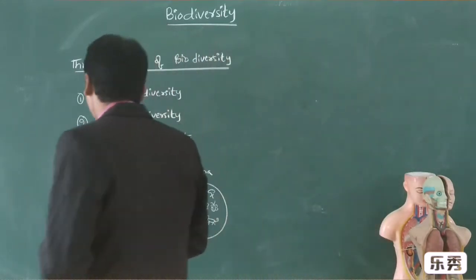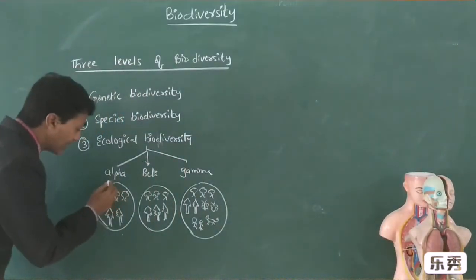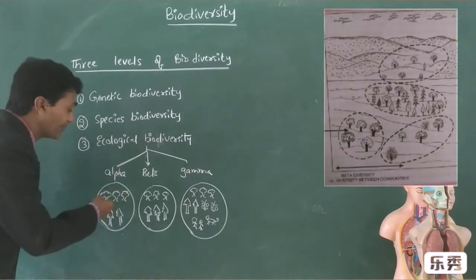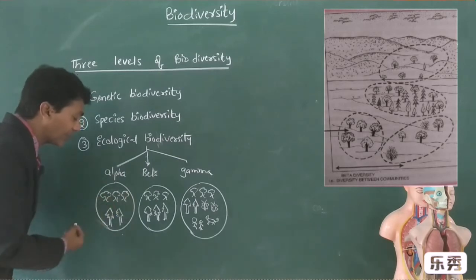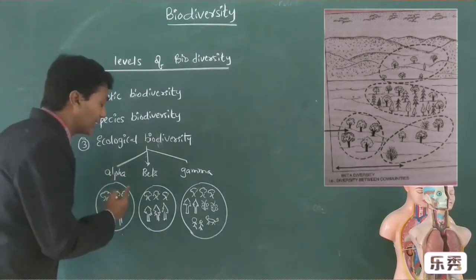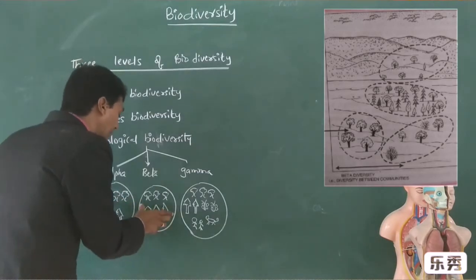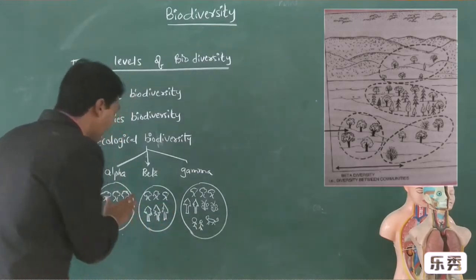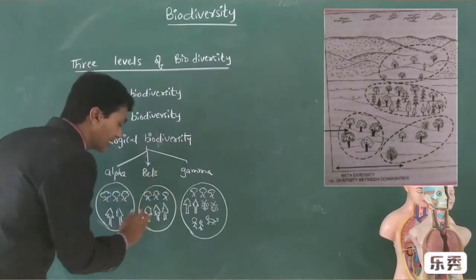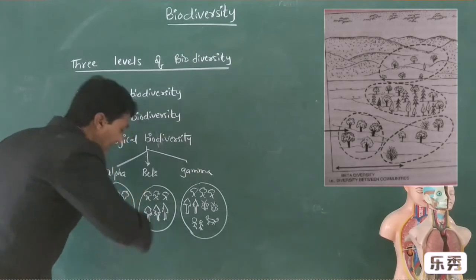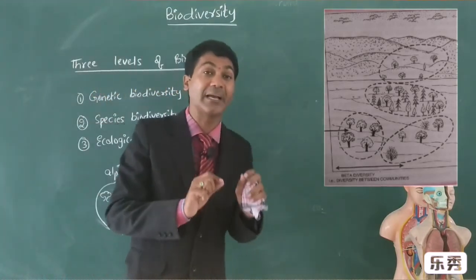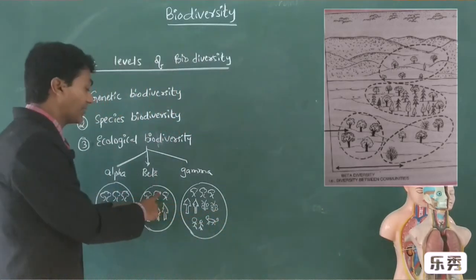Alpha diversity is measured by counting the number of species present within an area. For example, you take mango trees: 3 mango trees and 2 oak trees are there. This is alpha diversity. You go to the adjacent ecosystem, and there are more mango trees and more oak trees. Between two adjacent ecosystems, if you find different biodiversity, then it is said to be beta diversity.